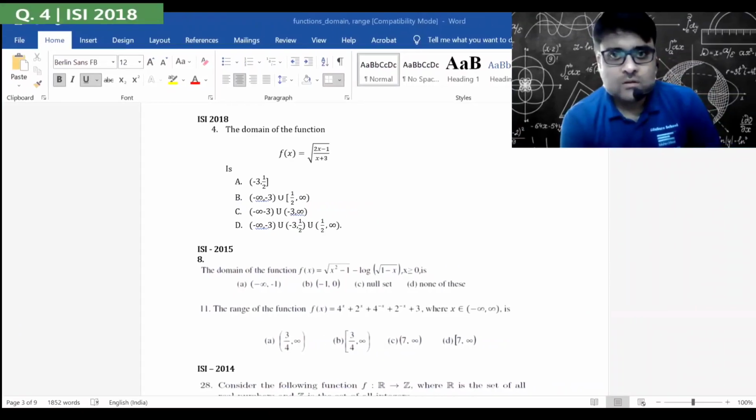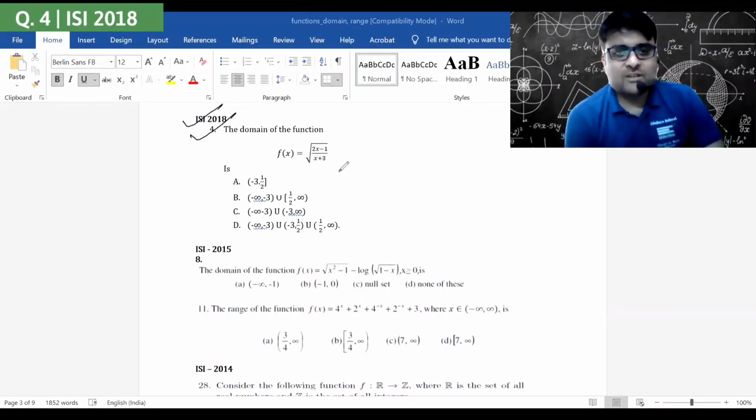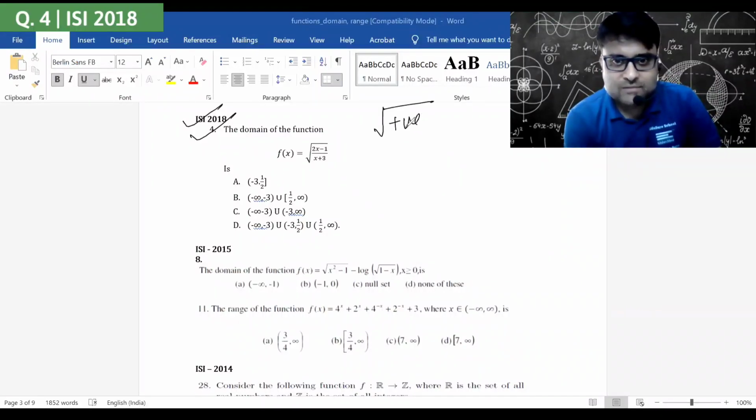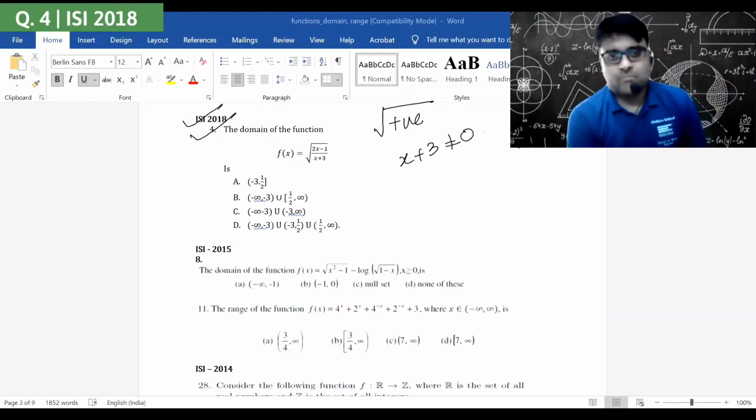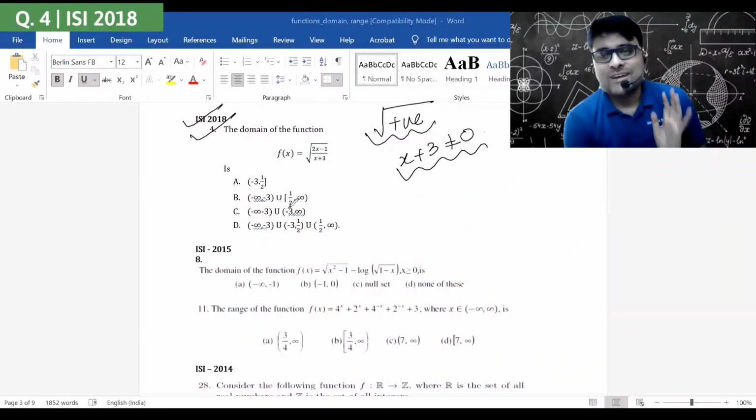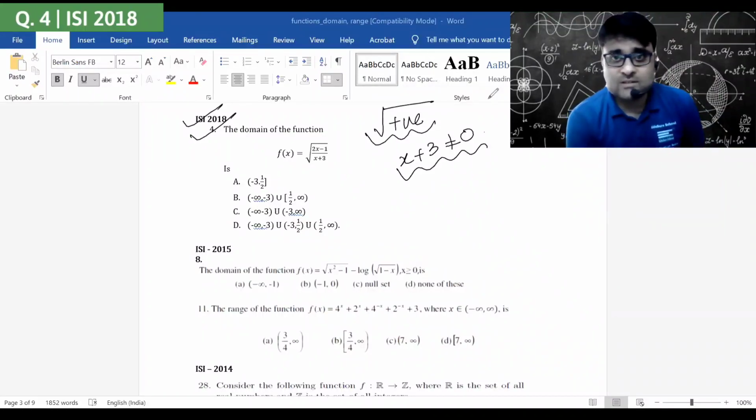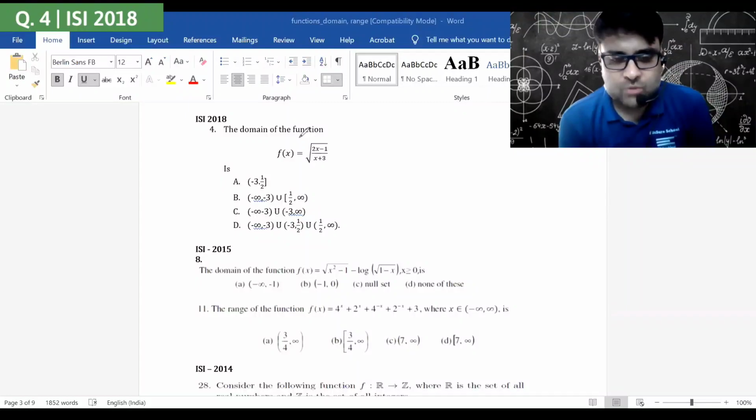Yes. So ISI 2018 question number 4. First thing to keep in mind is that under root, I can only have a positive number and the denominator has to be not equal to 0. These two things, if you keep in mind, you will be able to solve this. That is it. Please make an attempt. I want everyone to answer this. So let's go on the whiteboard in order to solve this.